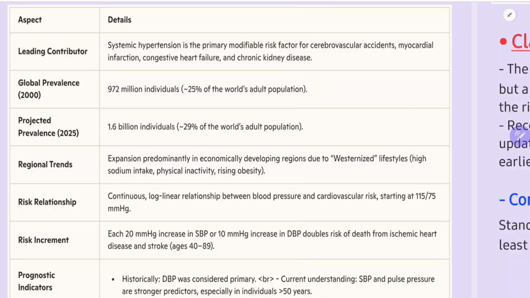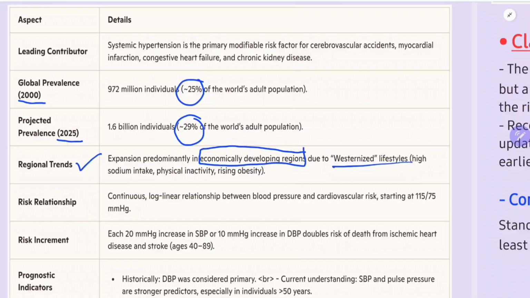Global prevalence: approximately 25% of the world's adult population according to 2000 data. According to 2025, it is 30% of the world's adult population having BP. What is the trend? The expansion is predominantly in economically developing regions, because of westernized lifestyles.